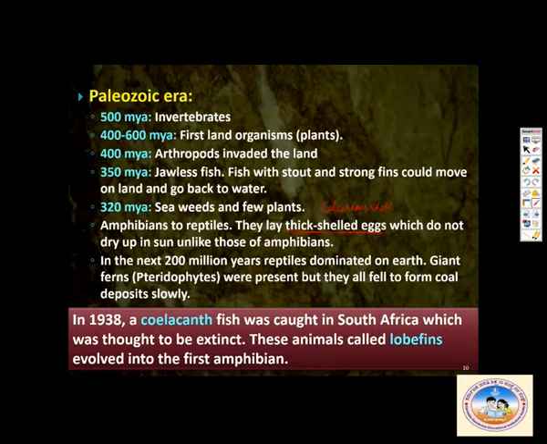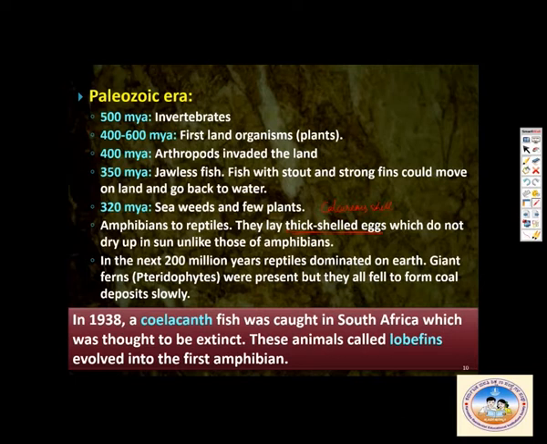Then giant ferns, that is, pteridophytes, were present, but they all fell to form coal deposits slowly. So all the coal that we have today is because of the pteridophytes that were there in the Paleozoic era. Understand this?